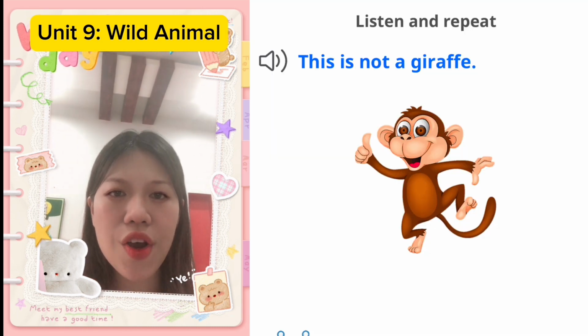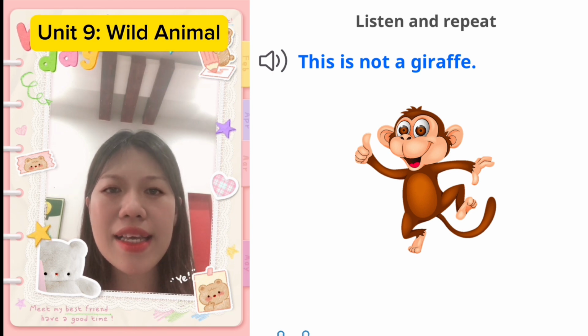This is not a giraffe. This is not a giraffe.